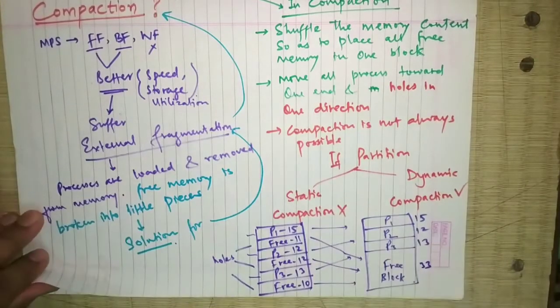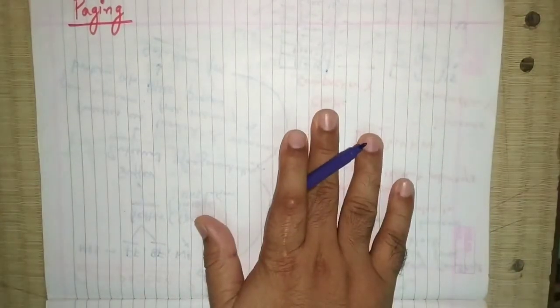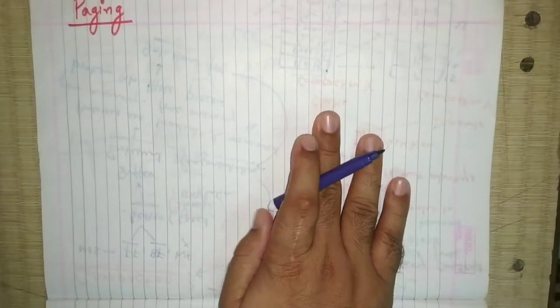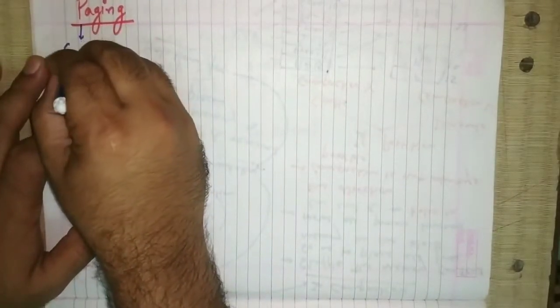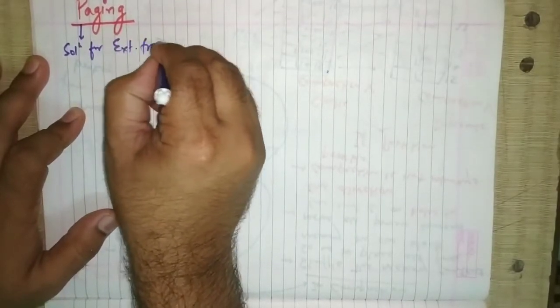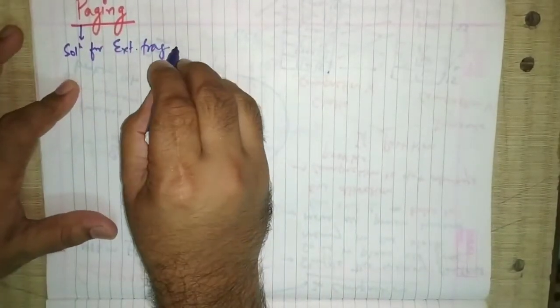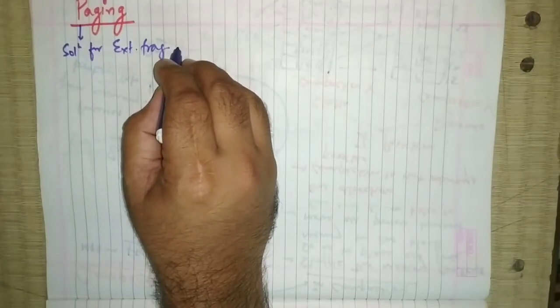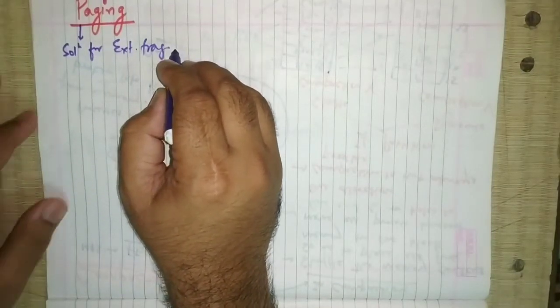Now we'll come to the topic. The topic is paging. Why is paging required now? We have one more solution for the external fragmentation, another possible solution. The solution for external fragmentation was compaction; it was one solution. We have one more solution.